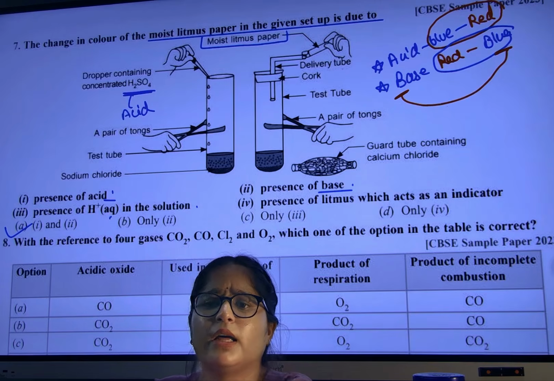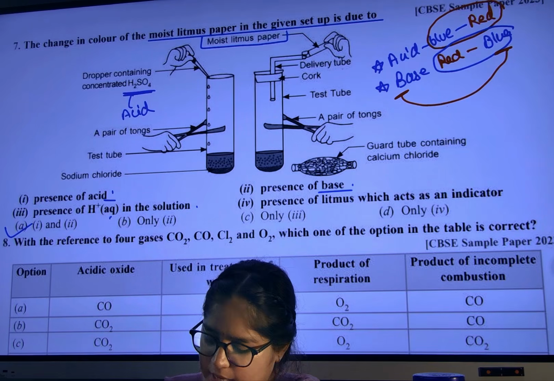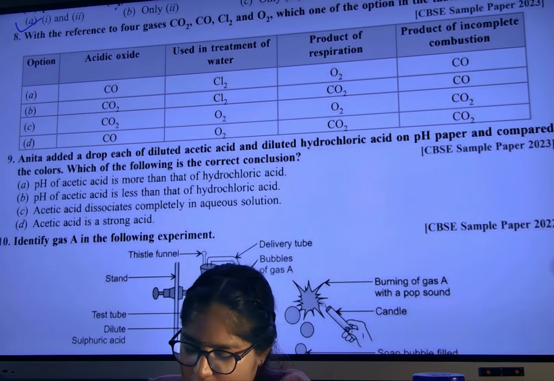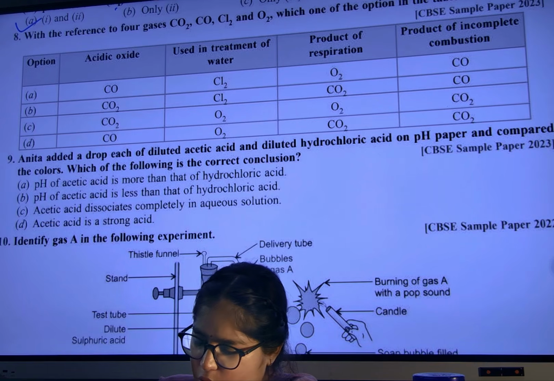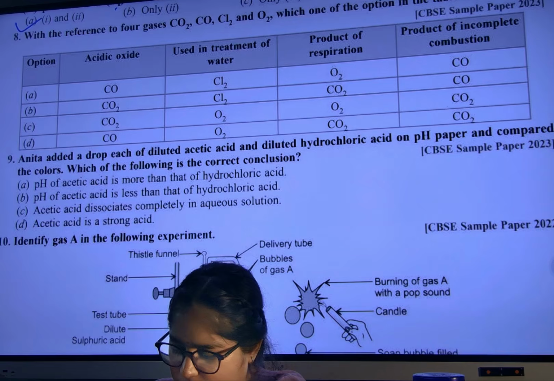Red to make blue color. Are you able to understand? So that you will not get confused. Next. Write the reference to 4 gases: CO2, CO, Cl2, O2. Which one of the options in the table is correct?